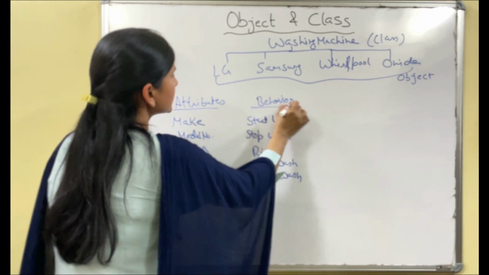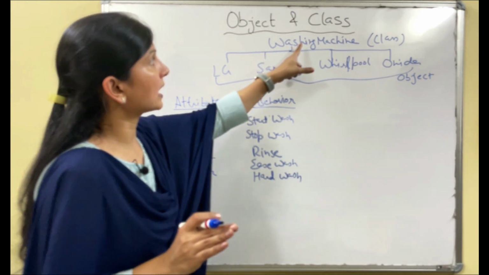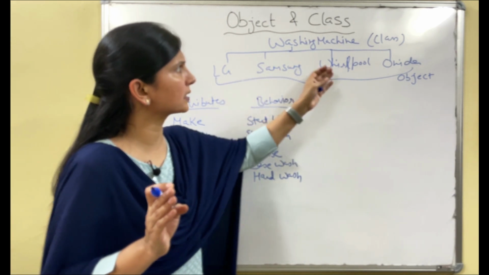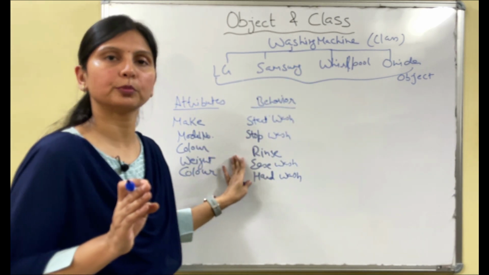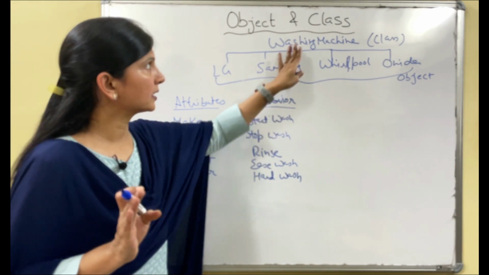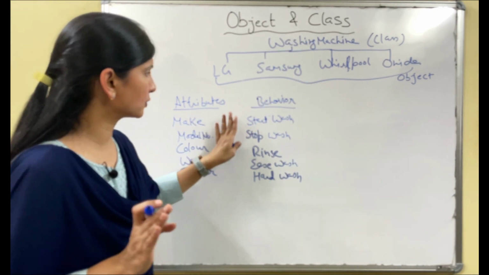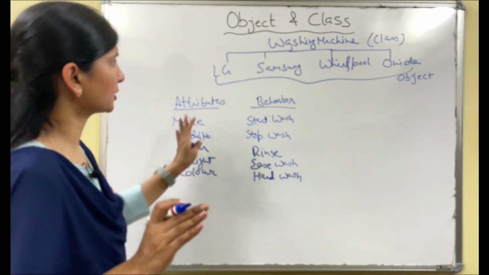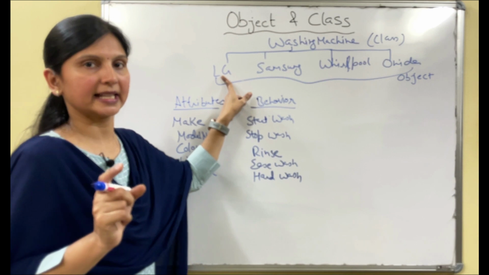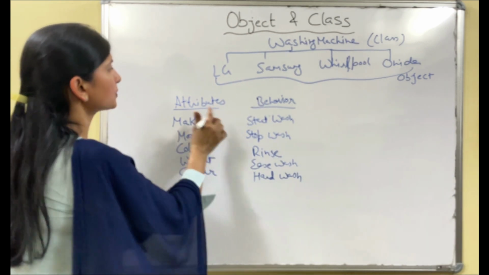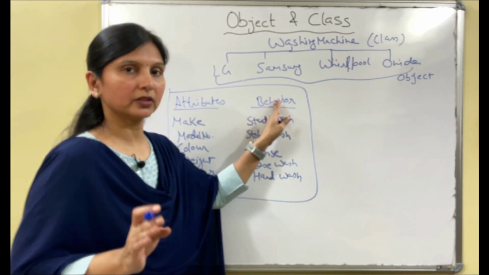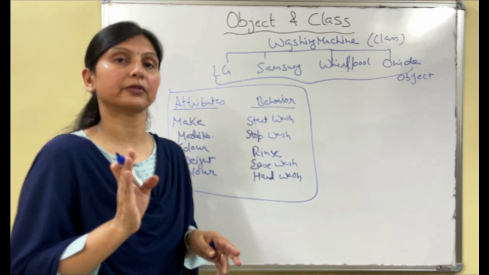So this is the blueprint of class washing machine, class washing machine in general. So all the machines, whether LG, Samsung, Whirlpool, Onida, all follow this blueprint. It means all objects follow the same blueprint which is designed in the class. Fine. So these are the attributes and behavior of a class. Now if I talk about any object like LG, right? So what will be object LG? LG will share both attributes and behavior but having some of its own definite values.